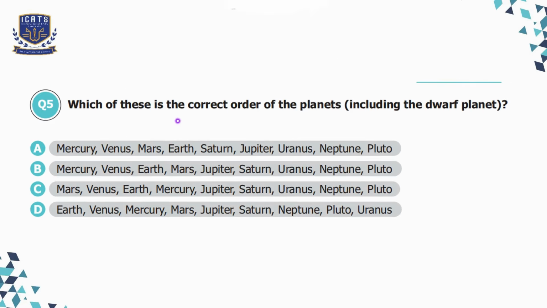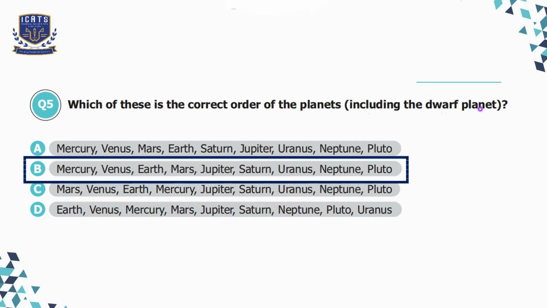Question number 5. Which of these is the correct order of the planets, including the dwarf planet? So the correct sequence is Mercury, Venus, Earth, Mars, Jupiter, Saturn, Uranus, Neptune, and Pluto. So I'll choose option B here.